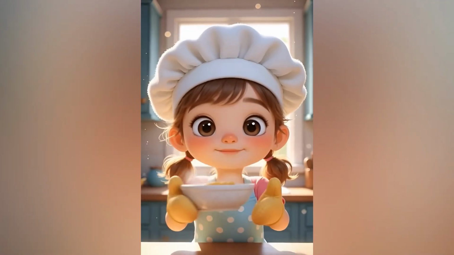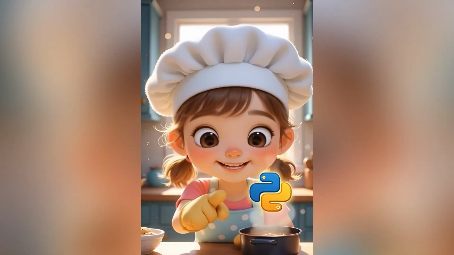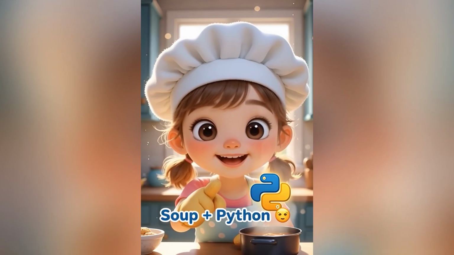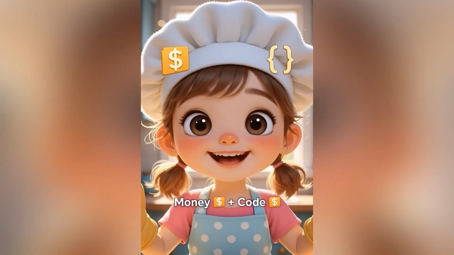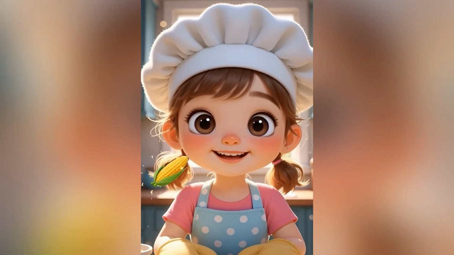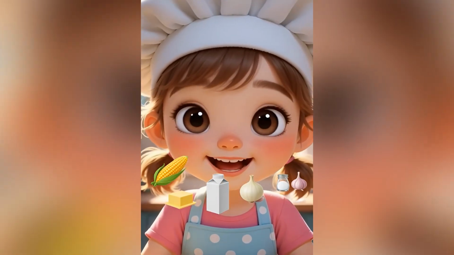Hey, look at this yummy soup. This soup teaches Python, and money tips too. You need corn, butter, milk, onion and garlic, salt and pepper.